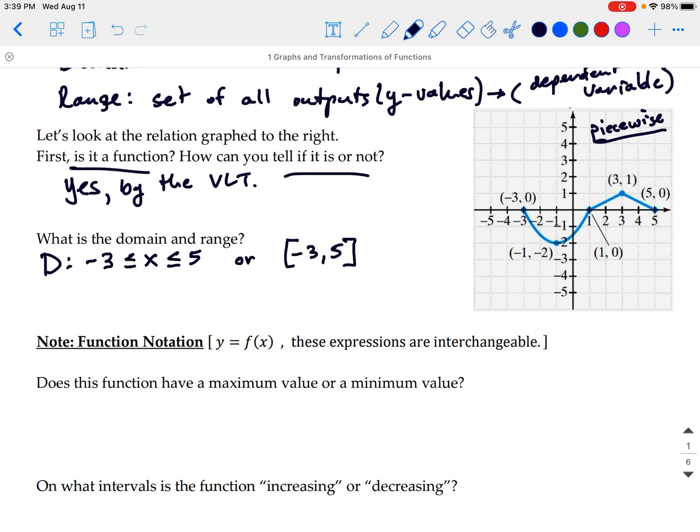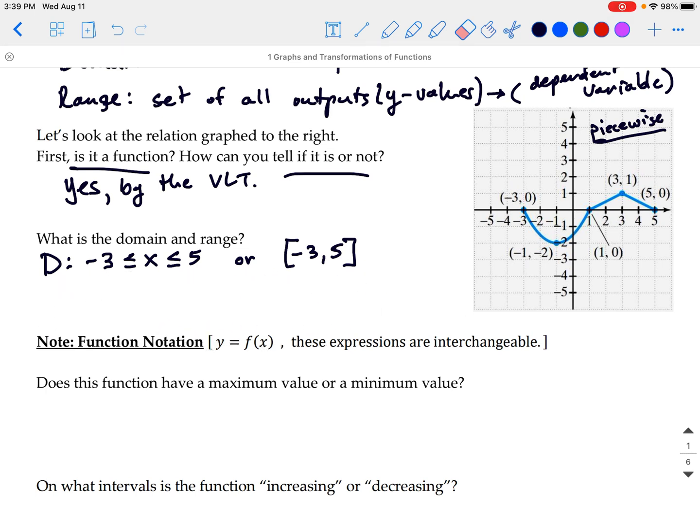If it was strictly less than, then we would put the same thing as an ordered pair, -3 to 5, but we would put the interval open. So that's the only difference, but it'll look the same otherwise. And we always go least to greatest, so the smallest value will be on the left, the greatest value will be on the right.